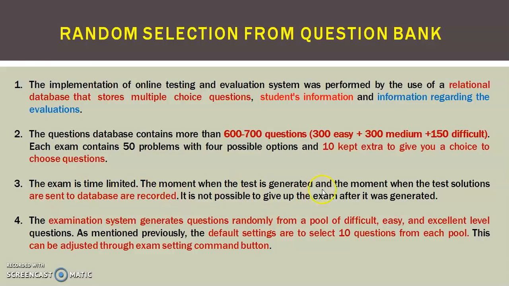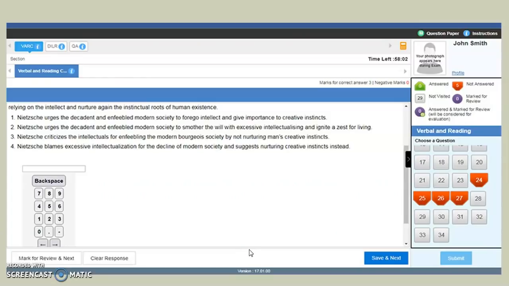The moment when the test is generated and the moment when the best solutions are sent to the database are recorded. It is not possible to give up the exam after it is generated. Now the examination system generates questions randomly from a pool of difficult, easy and excellent level questions. As mentioned previously, the default setting is to select 10 questions from each pool. This can be adjusted through the exam settings command button. So this is quite important.